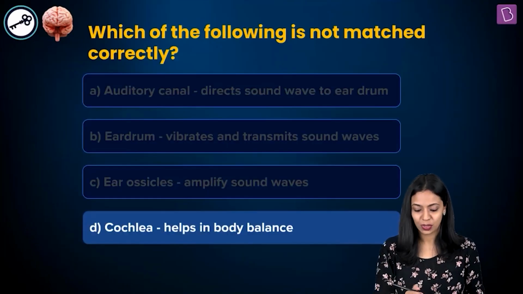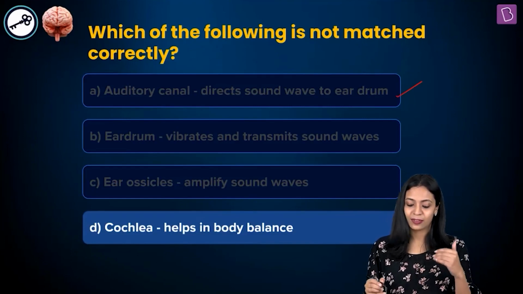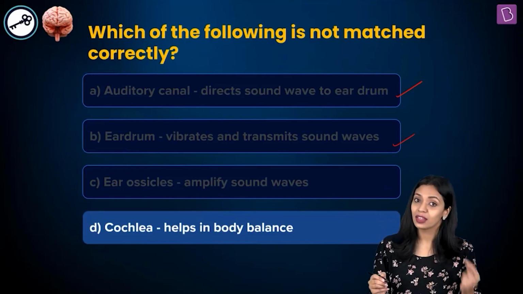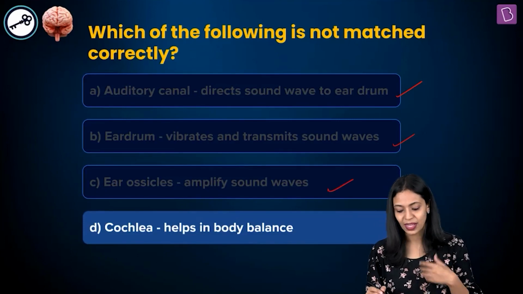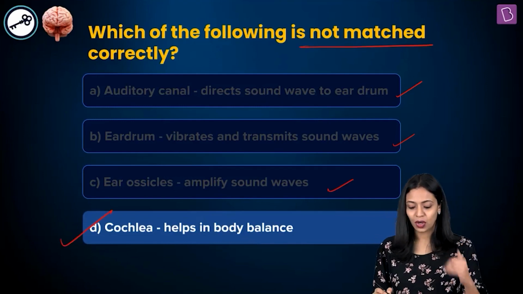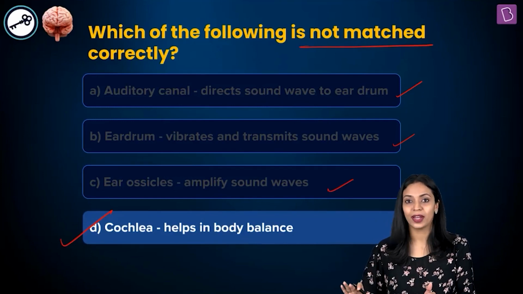So let's look at the options once more. Auditory canal directs sound waves to the eardrum, that is correct. Eardrum vibrates and transmits sound waves, that also is correct. Ear ossicles are involved in the amplification of sound waves, that also is correct. What is not correct is option D, cochlea helping in body balance. Body balance is taken care of by the vestibular apparatus.